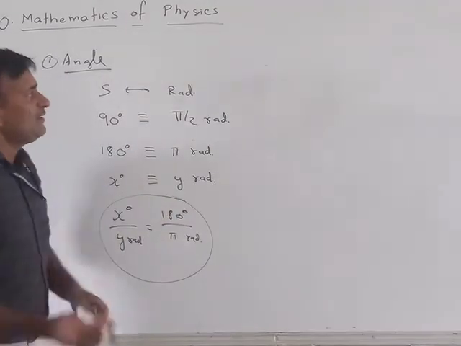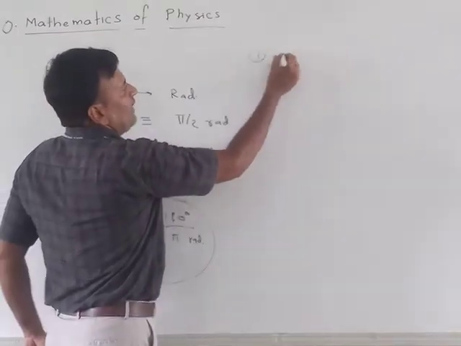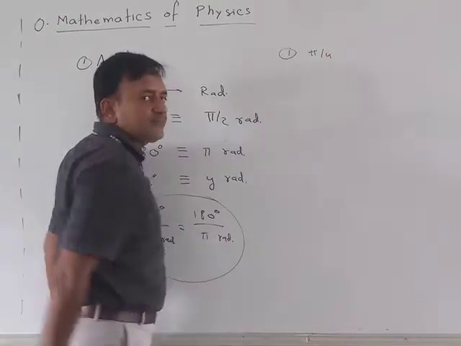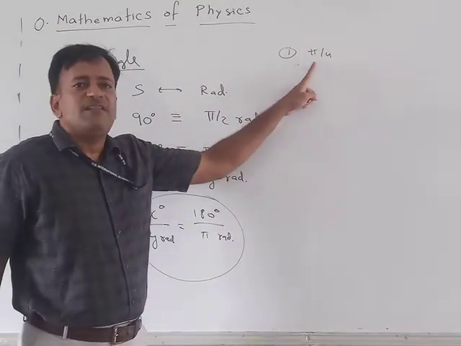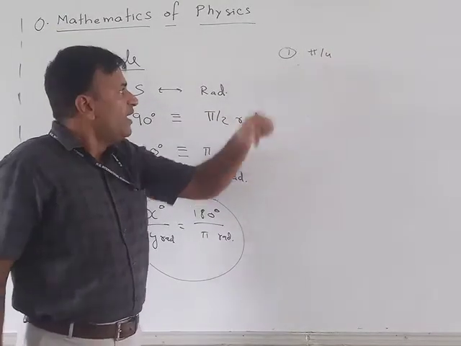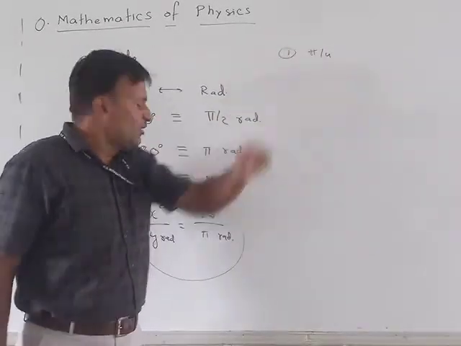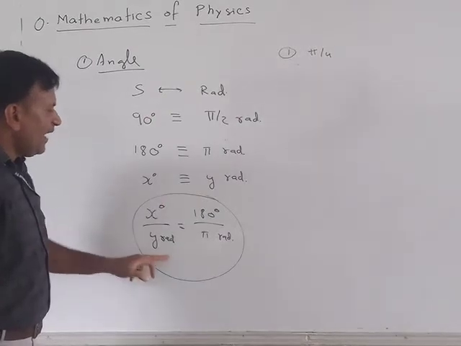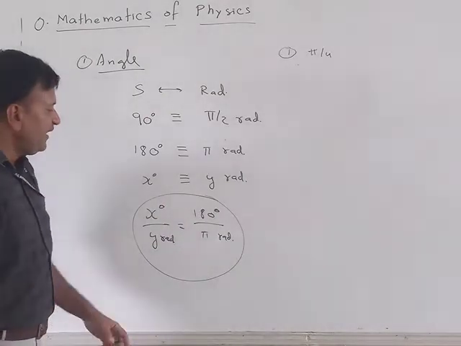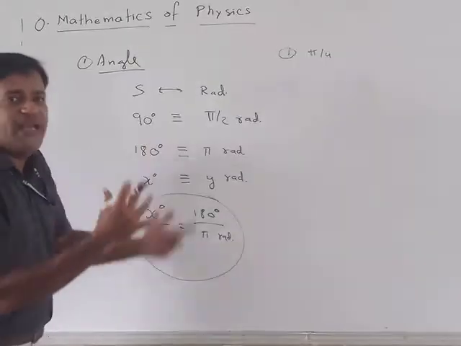Let us convert some angles. Let us convert the angle pi by 4. Now this is in which system? This is in the radian system. I have to convert it into the sexagesimal system, that is, convert radians into degrees. Use the formula: x degrees upon y radians is equal to 180 degrees upon pi radians. So I need to find x.